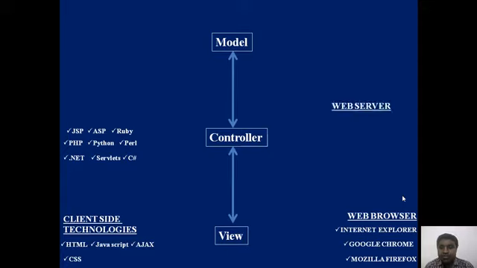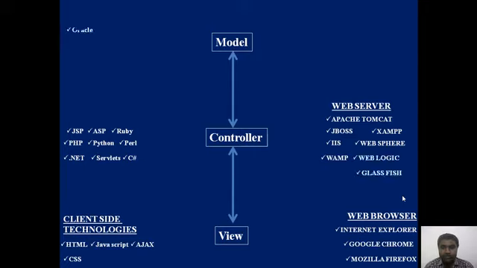The programs which are written by using server-side programming languages are executed by a separate set of software. These are called web servers. There are many web servers widely available in the market today. I will just list out a few of them here: Apache Tomcat, JBoss, XAMPP, IIS, Internet Information Server, WebSphere, WebLogic, etc. Now coming to the next layer, that is the model layer.